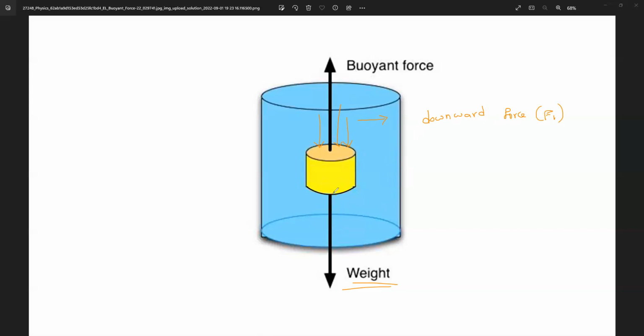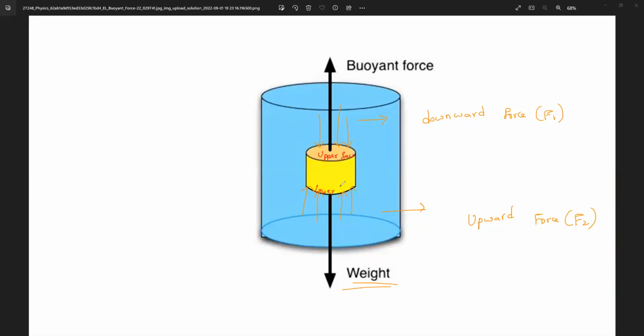So now this object will experience, from the bottom of the liquid, an upward force. That upward force, let me take it as F2. What is that upward force, everybody? Yes, F2. Now, all of you observe very carefully. This object is having two surfaces. I will take this surface as the upper face. Am I right or wrong? And this surface is the lower face.